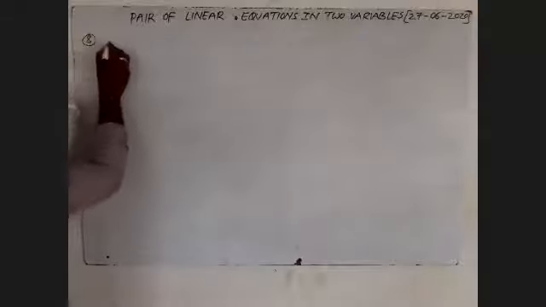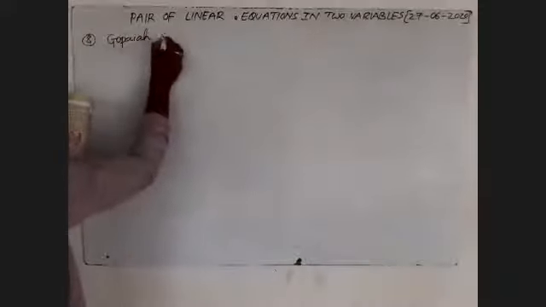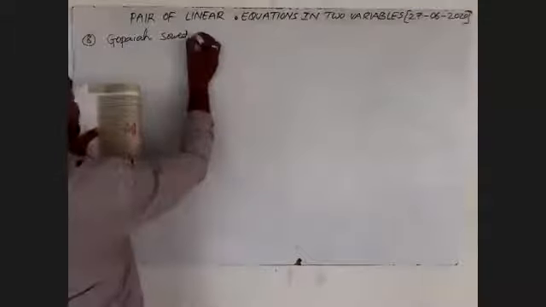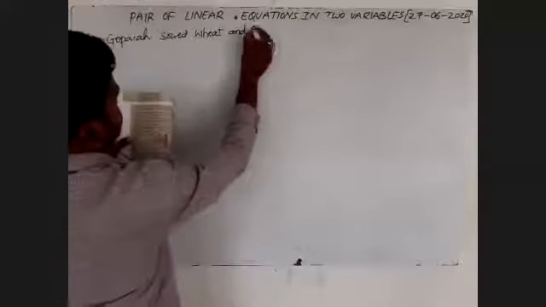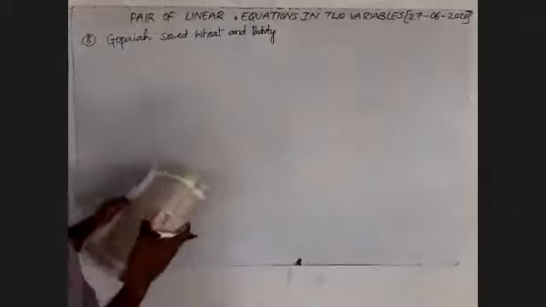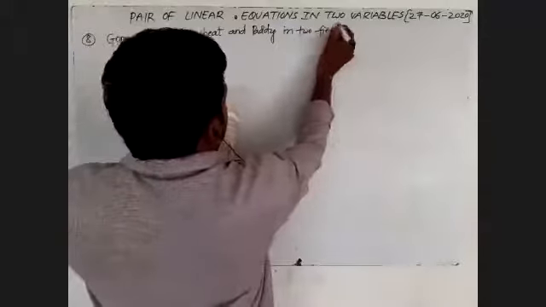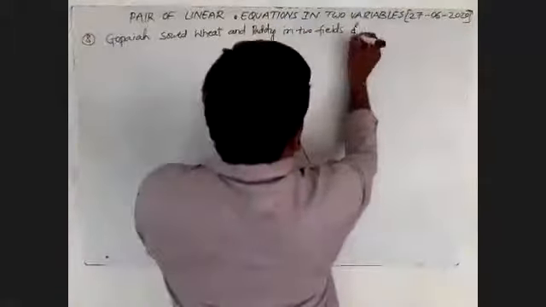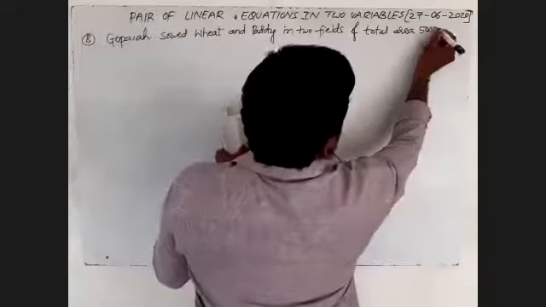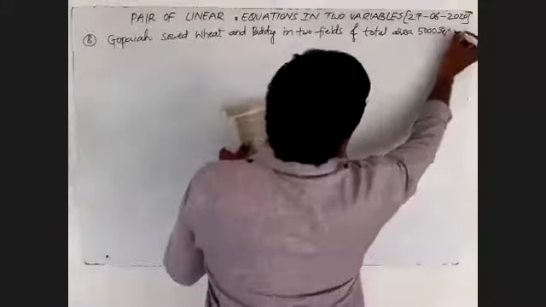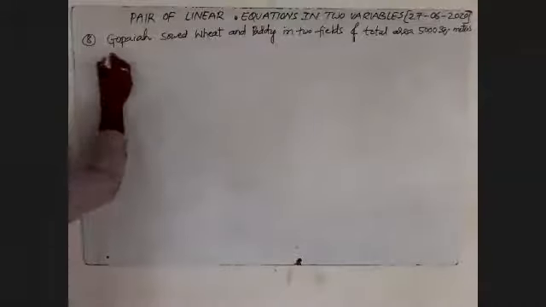Now I am going to the eighth one. Gopaya sowed wheat and paddy in two fields of total area 5,000 square meters.